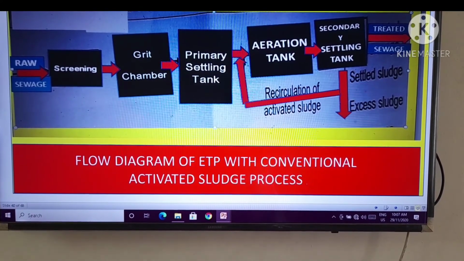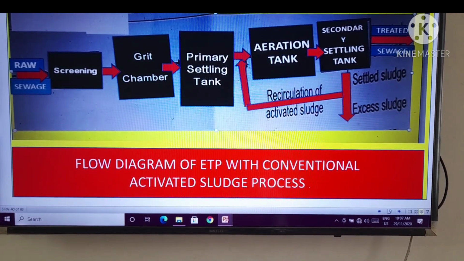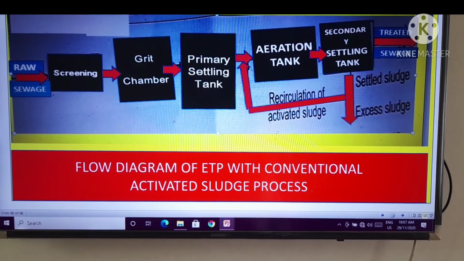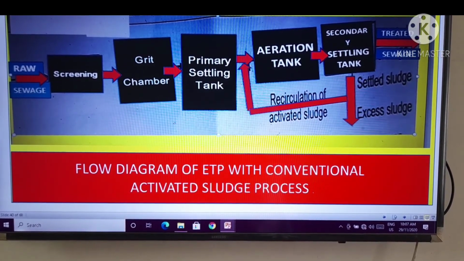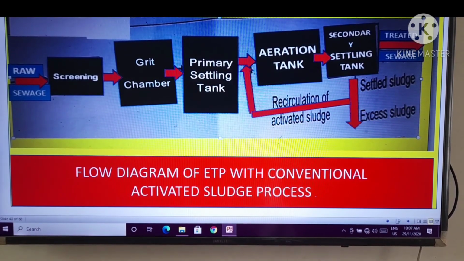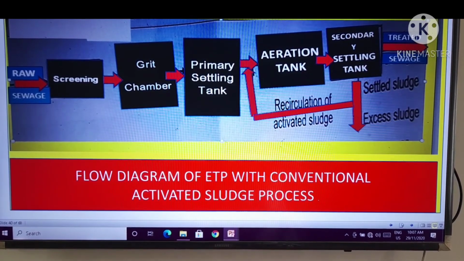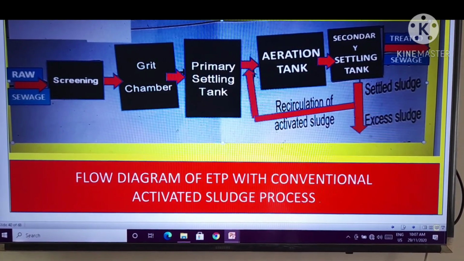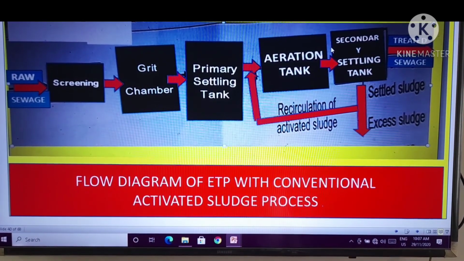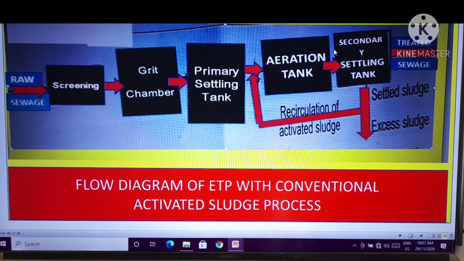After that, in the secondary settling tank, if needed, there is a recirculation of activated sludge, that is, it is returned to the aeration tank again, and this settles. If the secondary settling tank is in good form, the settled sludge or excess sludge will be removed, and after the secondary settling tank we get the treated sewage, right?